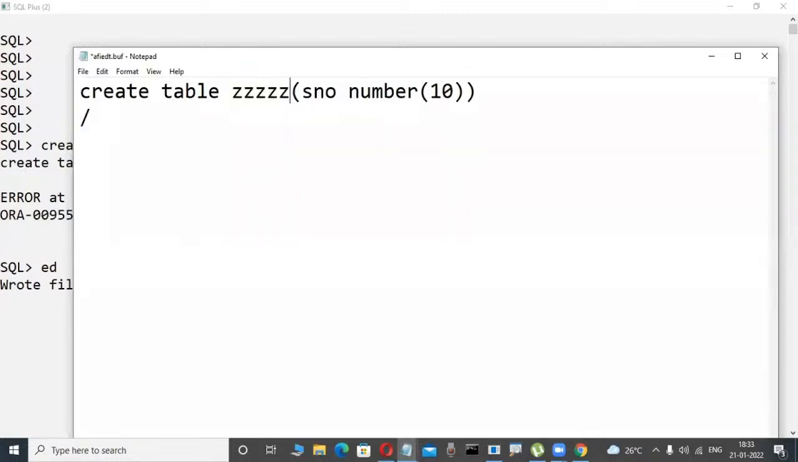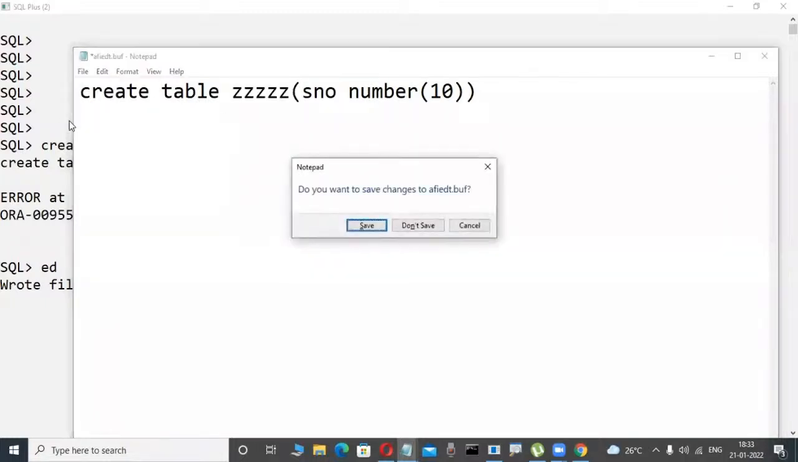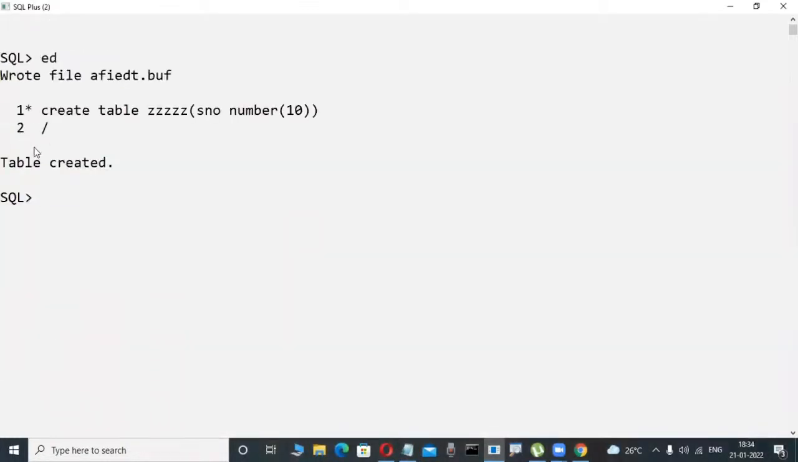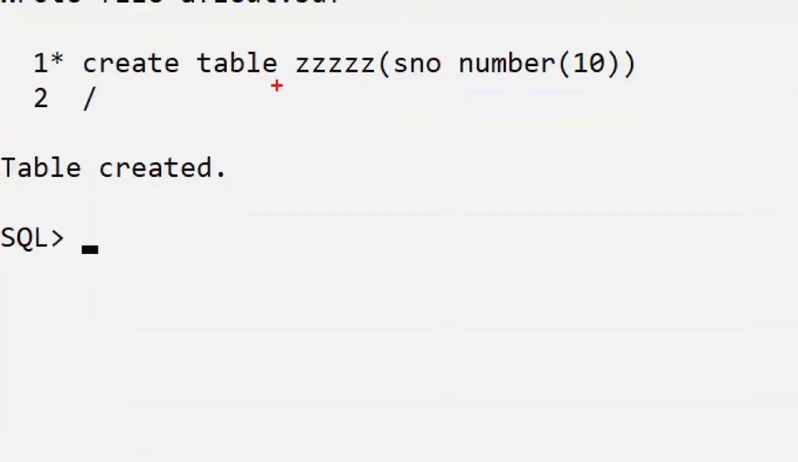Suppose a table Z is there. Observe it here. For example, I am creating this table. Okay, fine. Slowly observe here. Z is a name I'm giving.